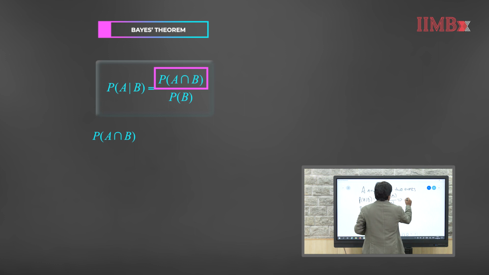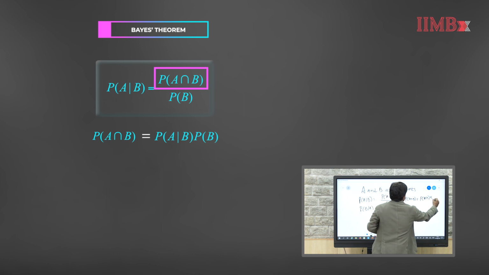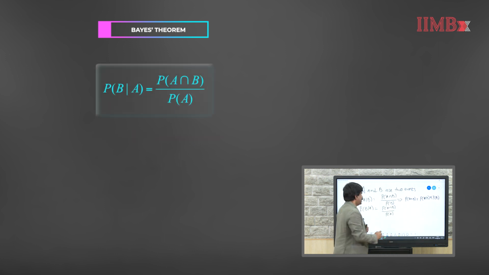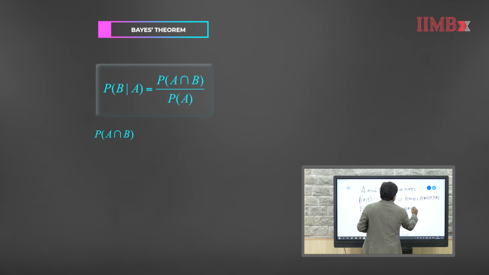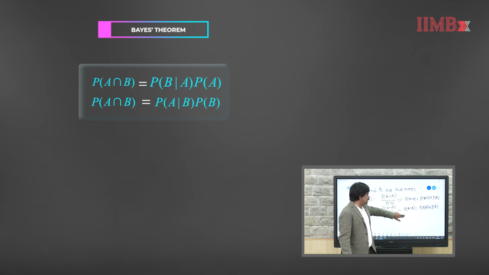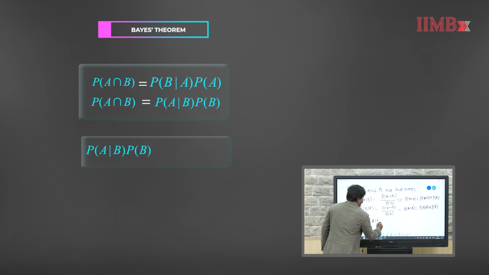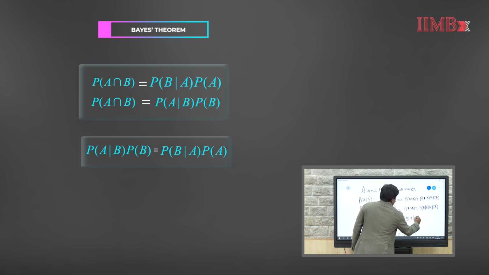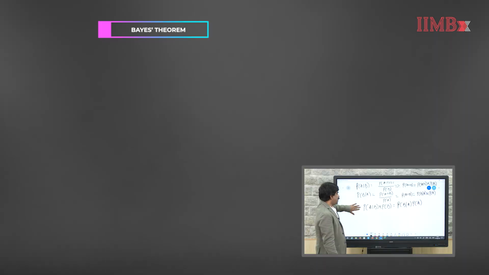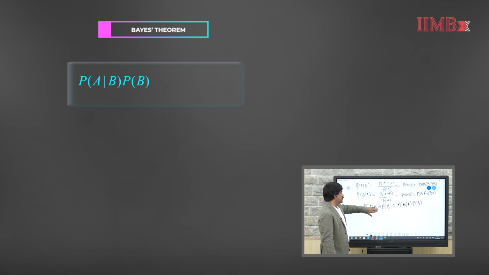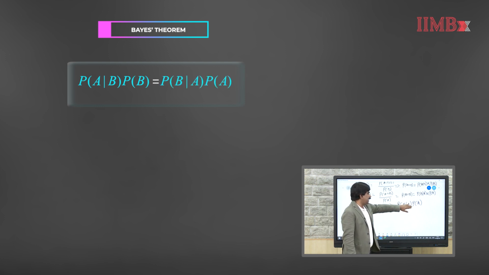So, this implies your probability of A intersection B is same as probability of A given B times probability of B. So, from this equation again probability of A intersection B is equal to probability of B given A times probability of A. So, here we have on the left hand side in both these equations probability of A intersection B. So, that means your probability of A given B times probability of B is same as probability of B given A times probability of A.